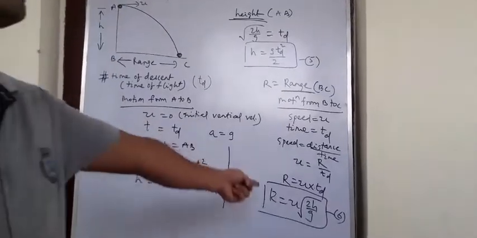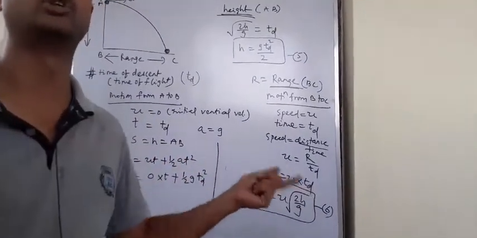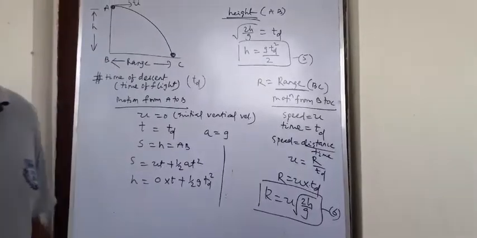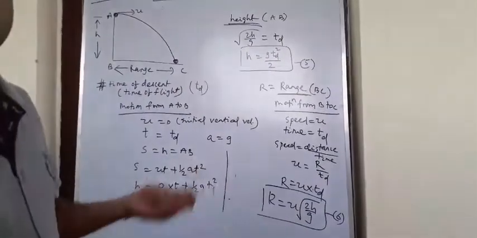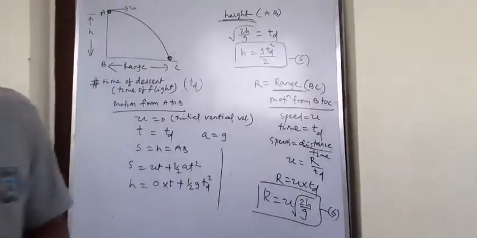So you do not need to remember this because along horizontal direction we are going to calculate. So use uniform motion formula. Along vertical direction we are going to calculate height or time of descent. Use non-uniform motion formula. Very simple.